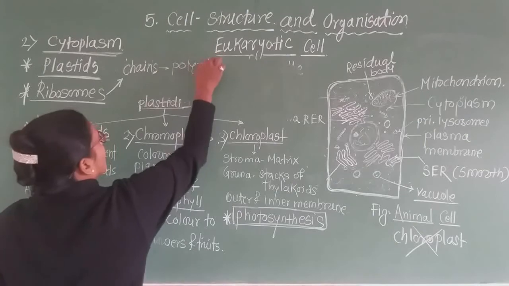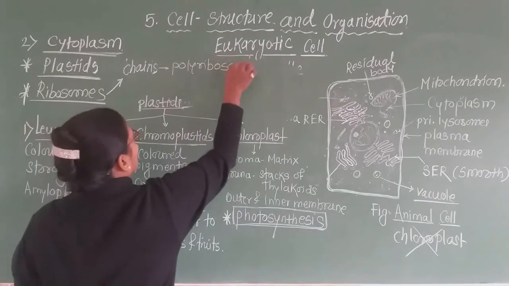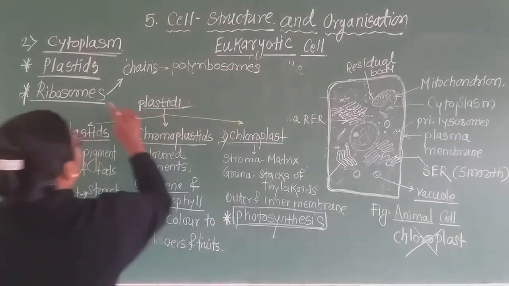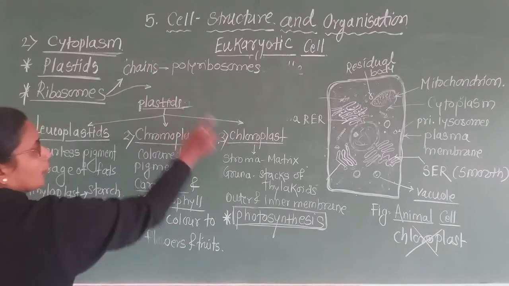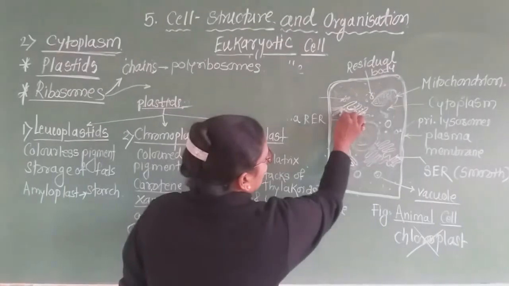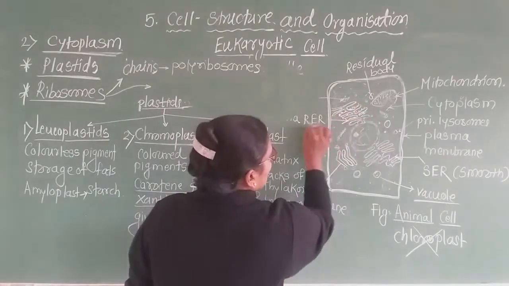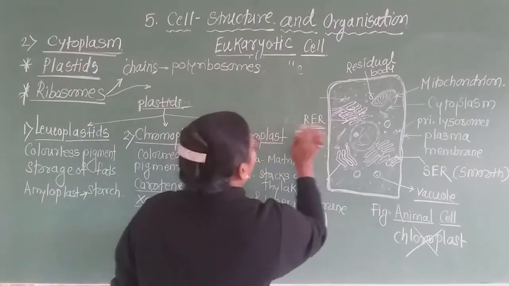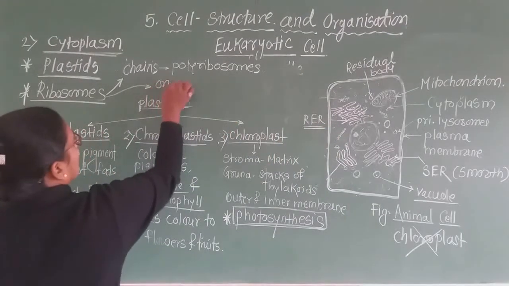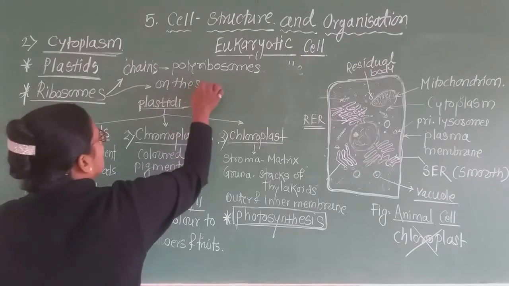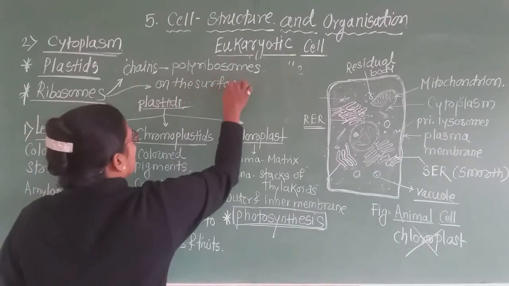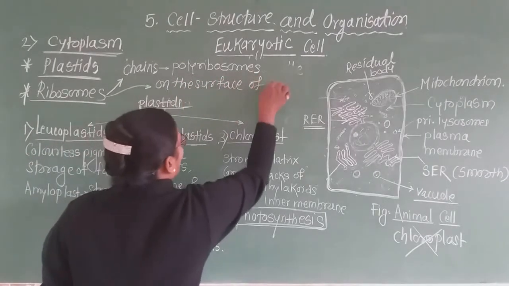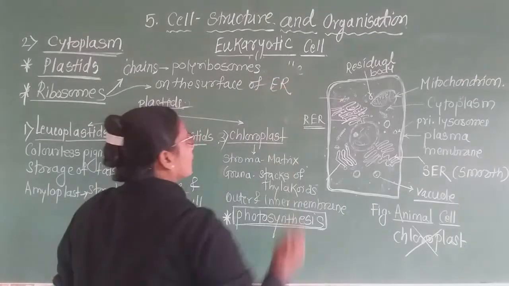In prokaryotic cells we observe this structure, polyribosomes. In eukaryotic cells, these particles are present on the surface of the endoplasmic reticulum.